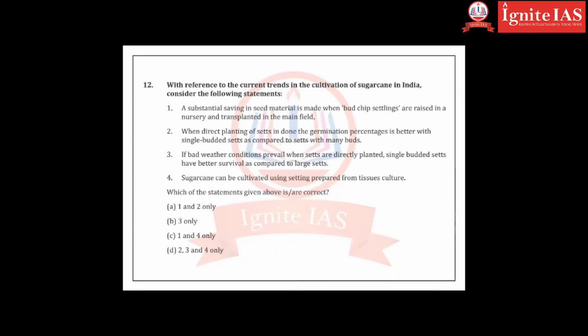They are very lengthy statements, but briefly I want to tell you, if weather conditions are bad, they have good survival chance. He's saying it is wrong. They don't have good survival chances if weather conditions are bad. Then, germination is better with a single bud. He's saying with a single bud, germination is difficult. You need 2-3 buds. So 2 and 3 are wrong, 1 and 4 are correct.